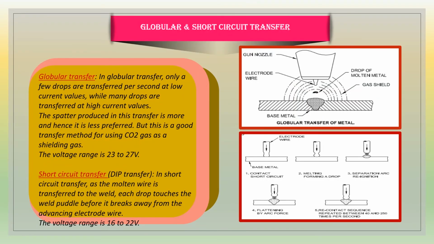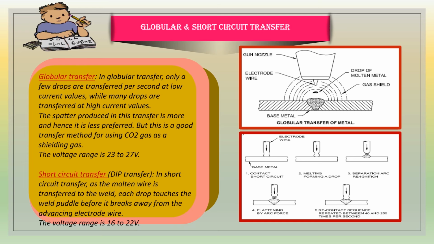Globular and short circuit transfer. Globular transfer. In globular transfer, only a few drops are transferred per second at low current values, while many drops are transferred at high current values. The sputter produced in this transfer is more and hence it is less preferred, but this is a good transfer method for using CO2 gas as a shielding gas. The voltage range is 23 to 27 volts.